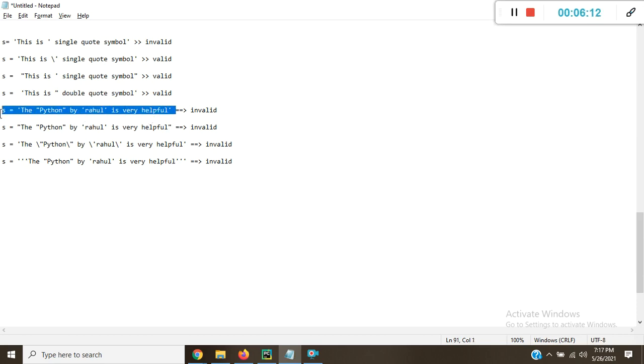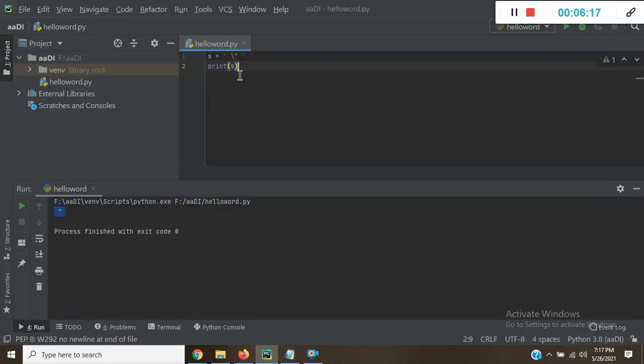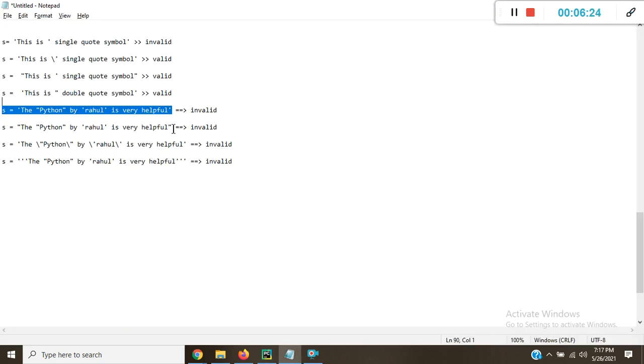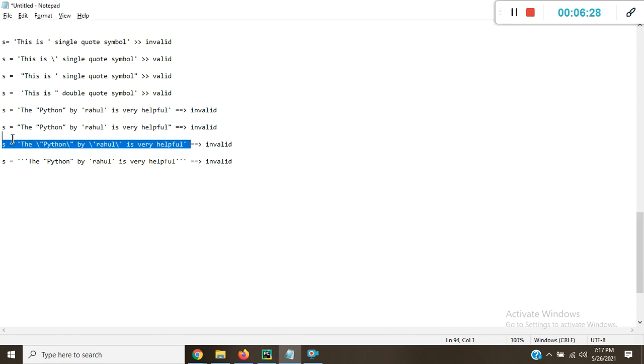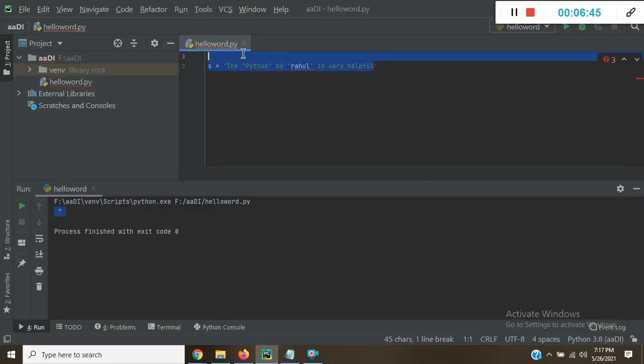So you can check here. I'll copy this and print it here. You can check, it's giving me an error, because Python gets confused, there are multiple quotes. This is also displaying an error, and this is also displaying an error. This one is valid because we have used a backward slash before every quote, single or double. You can check here, this is valid. This is valid.